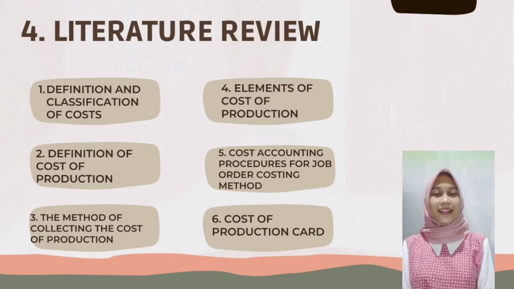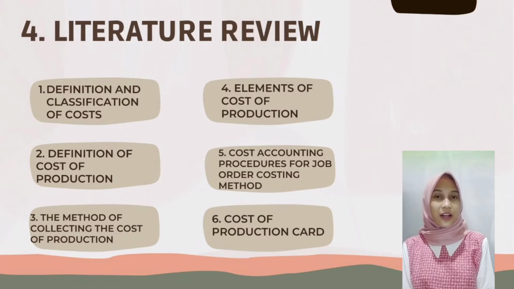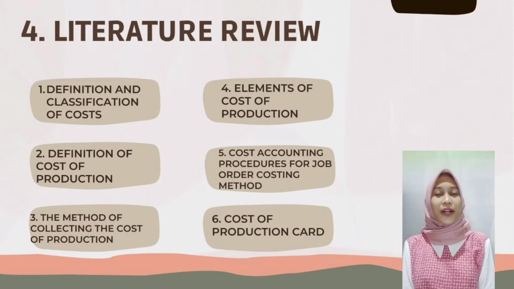Next, regarding the literature review. The literature review in this study contains 6 main topics of discussion. Point 1. Definition and classification of cost. Point 2. Definition of cost of production. Point 3. The method of collecting the cost of production. Point 4. Elements of cost of production. Point 5. Cost accounting procedures for order costing method. Point 6. Cost of production curve.